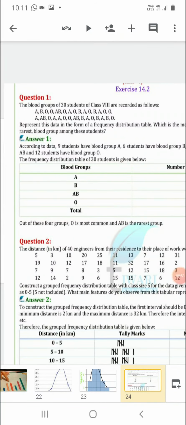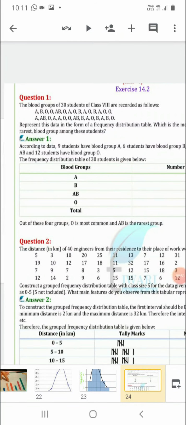Now, from the given data in the question, just count the number of students having blood group A. So the first child has A, at the bottom of this is A, 2, 3, 4, 5, 6.